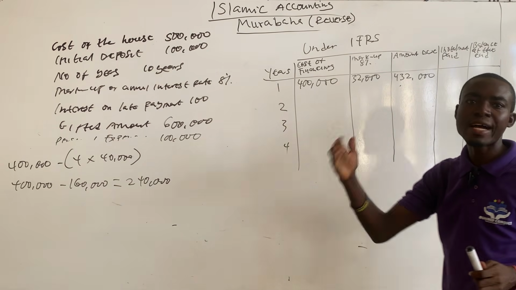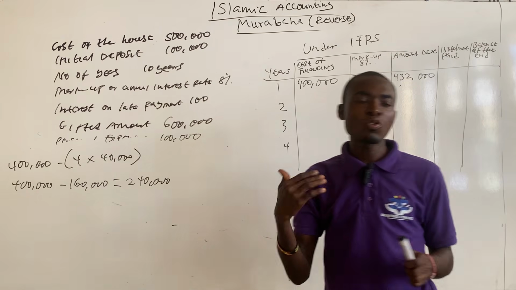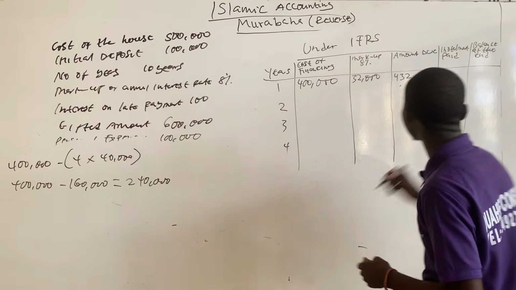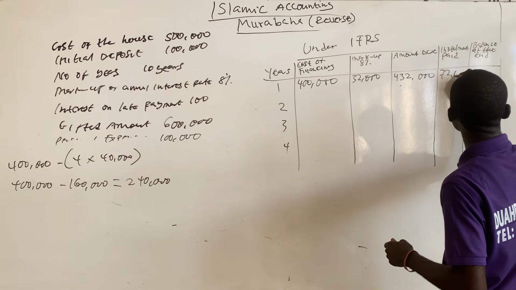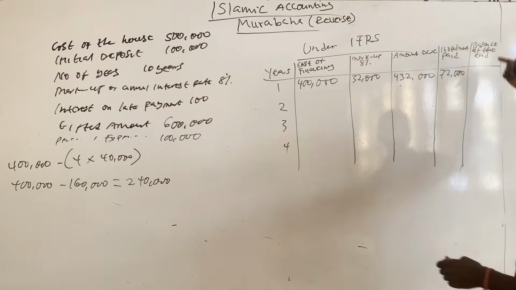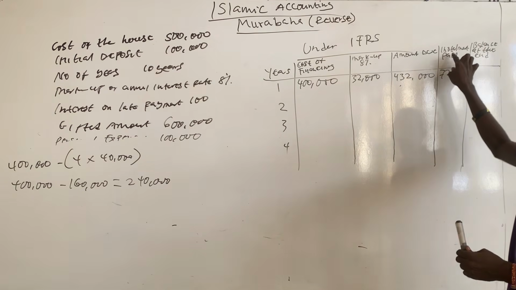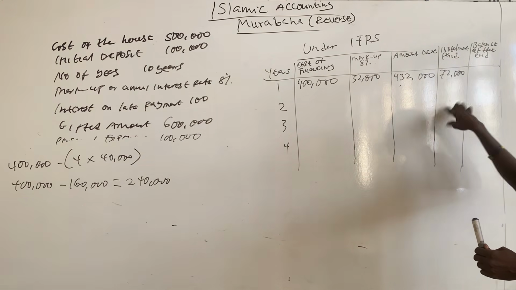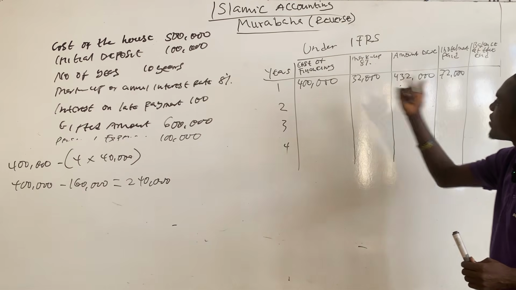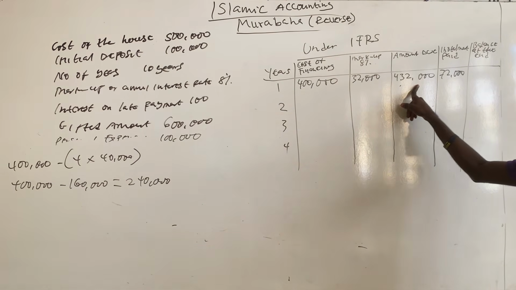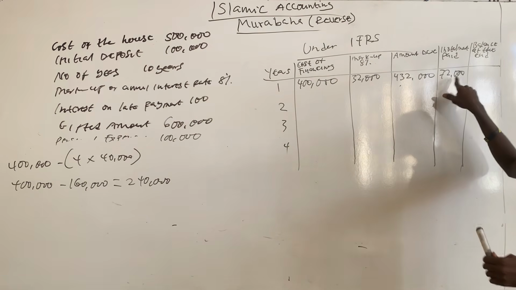After that, you record the installment payment. From the calculation made earlier on, the annual installment payment is 72,000. So the balance at the end will be the difference between the amount due and the installment payment. What this means is, at the end of the first year, Imam Ghazali is owing the bank 432,000, but he paid only 72,000.